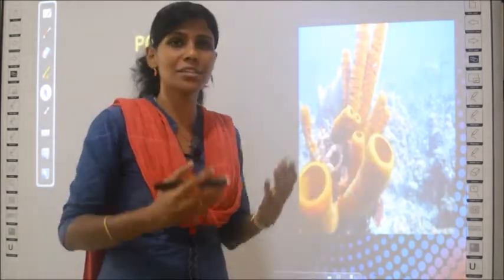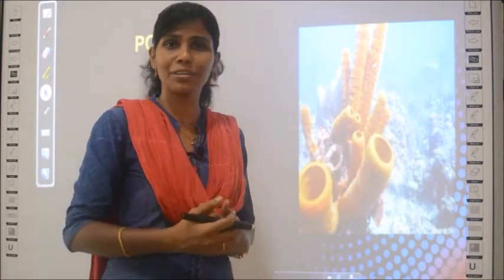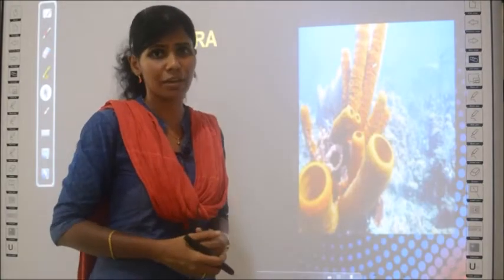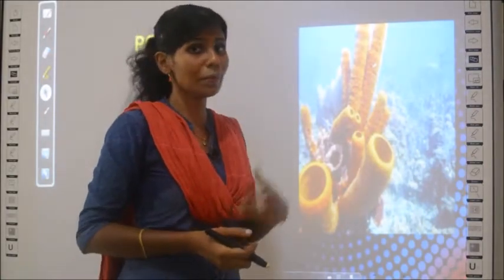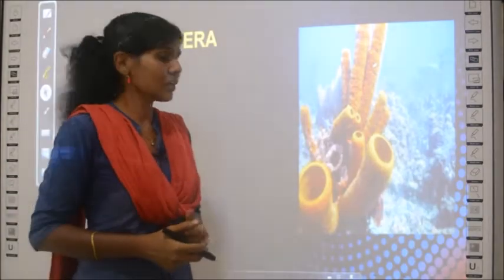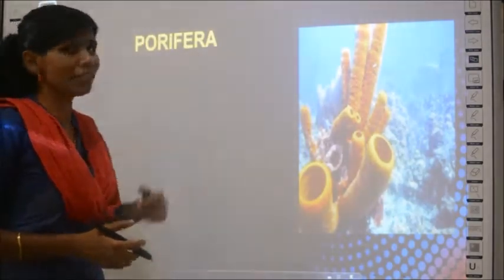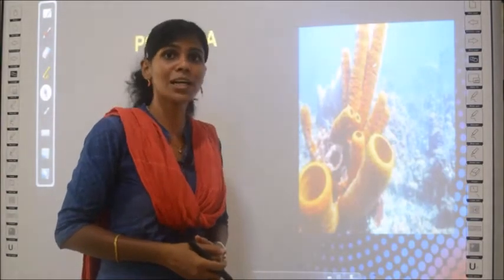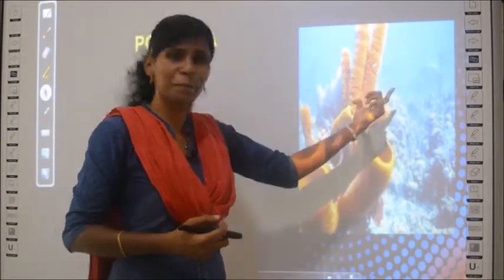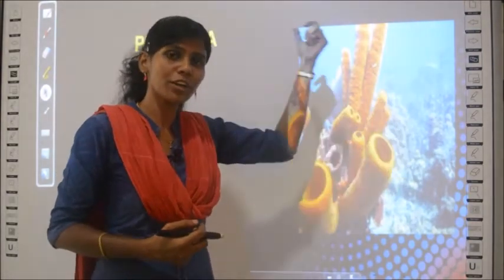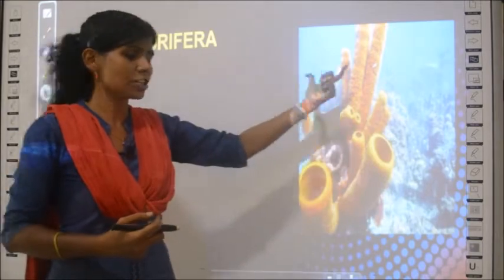Do not memorize or mug up or learn by heart everything without knowing the concept or without knowing what it is, okay. Of course you can score marks that way also, but this is the right way to learn. So if you see this picture, what do you know? This group, porifera, they have a nickname, it is called sponges. Why? They appear like a sponge, no? So porifera are the group called sponges.